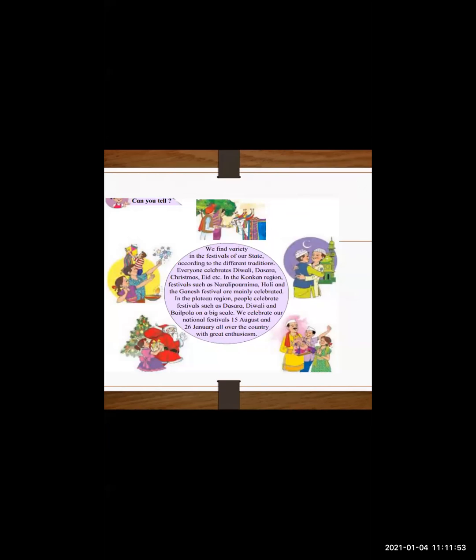In the Konkan region, festivals such as Narali Purnima, the festival of the Koli people. On that day, what are they doing? Where do they put the coconut? They leave it in the water. Why? To calm the sea, after the rainy season. Narali Purnima time is also Rakshabandhan and all that. Holi and the Ganesh festivals are mainly celebrated.